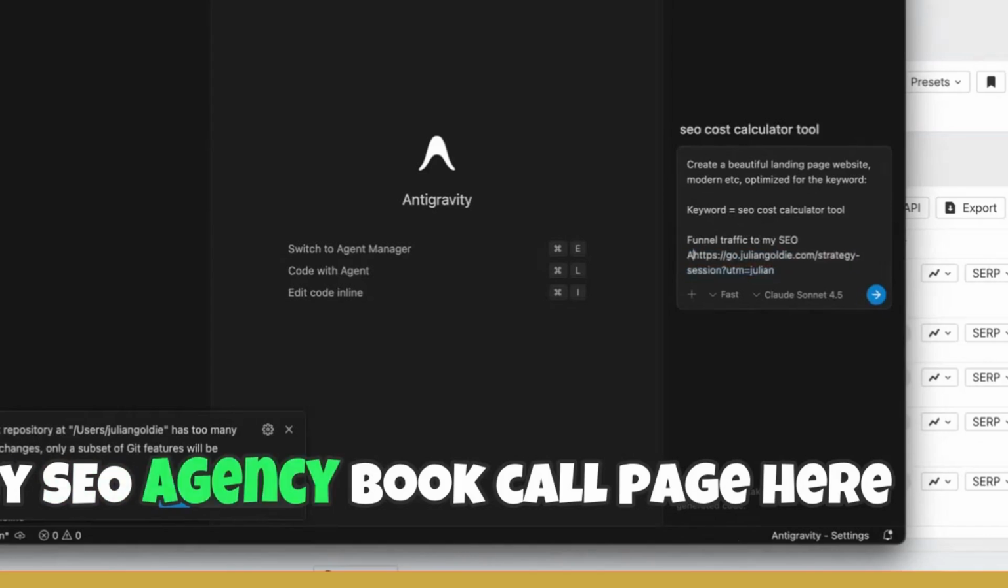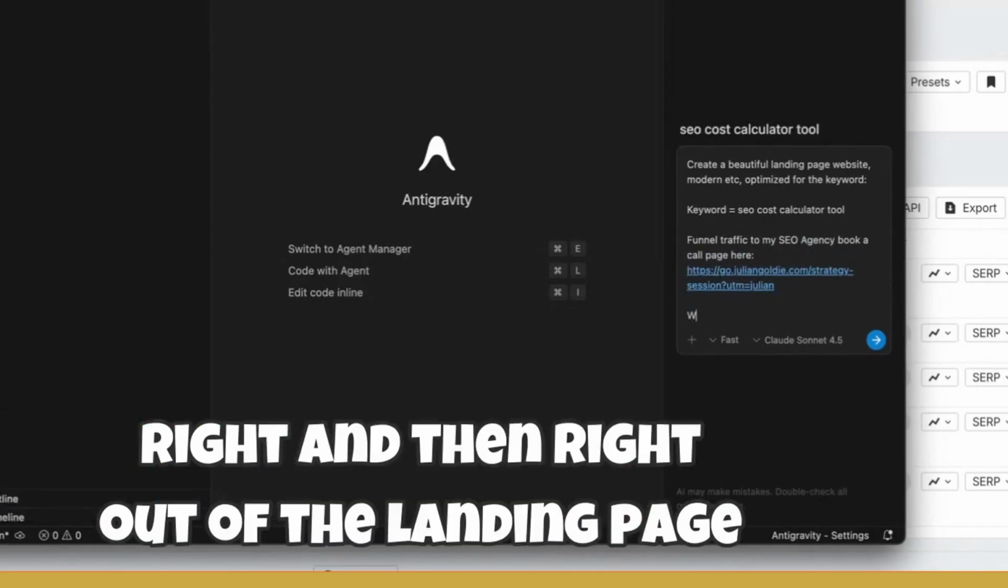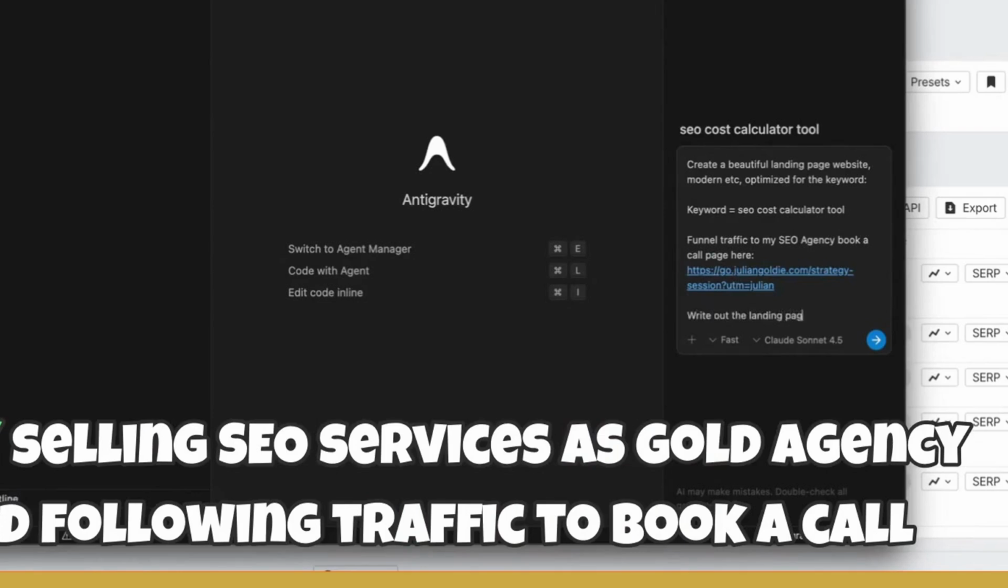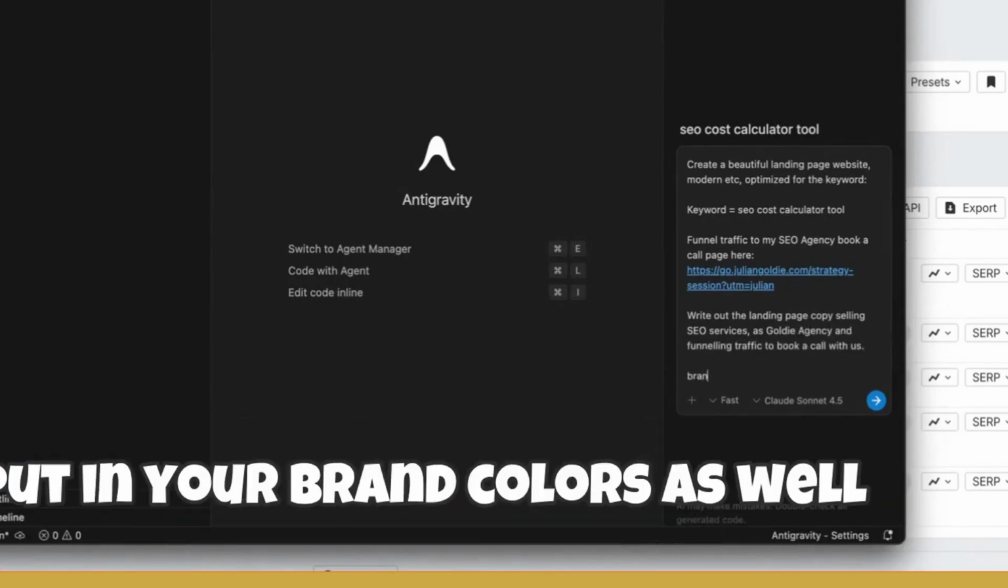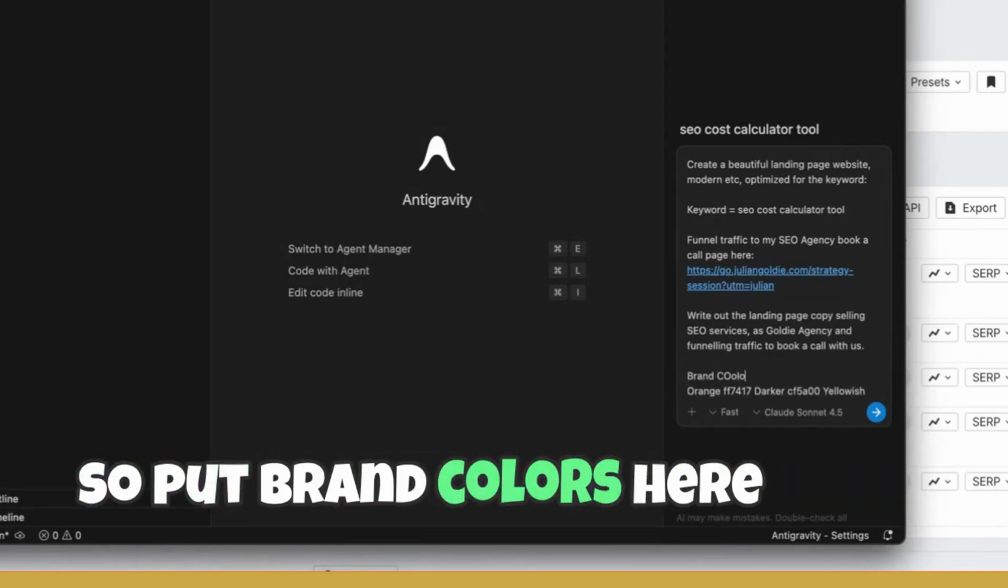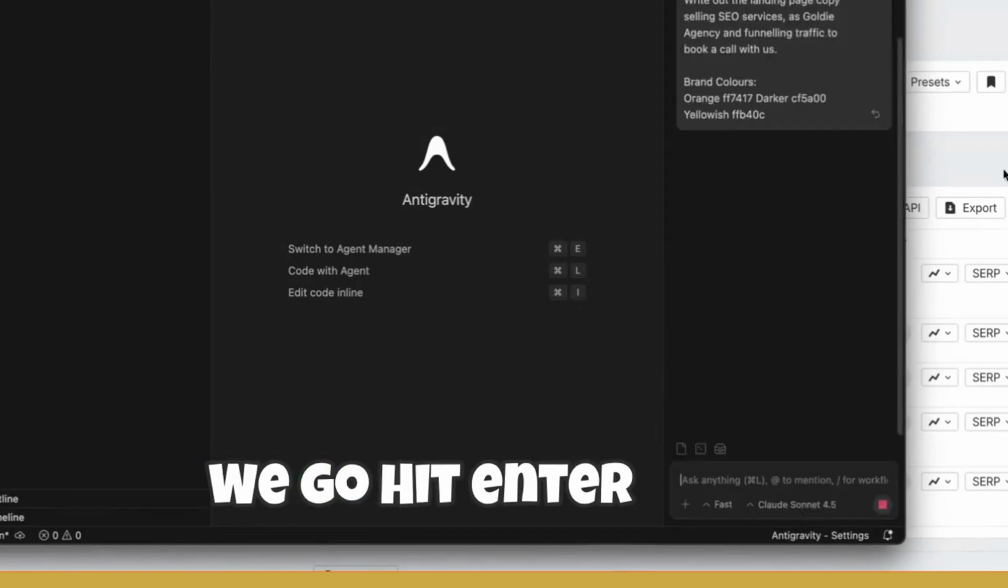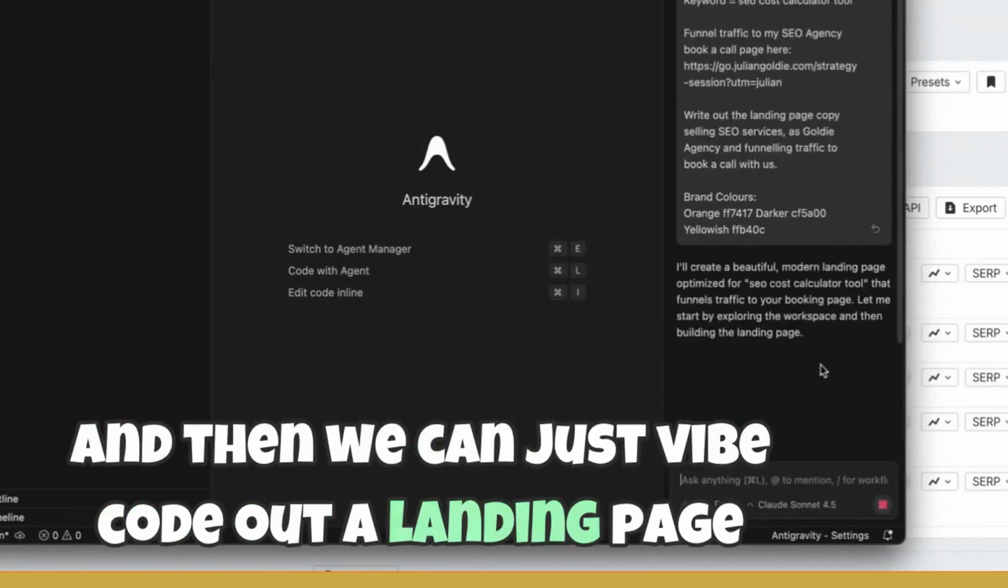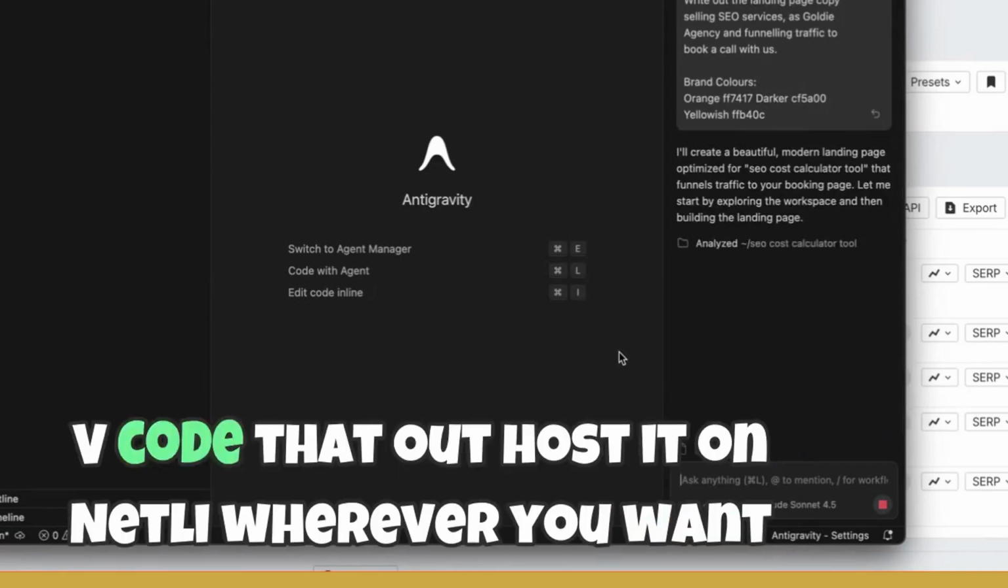My SEO agency book a call page here, right? And then write out the landing page copy, selling SEO services as Goldie Agency and funneling traffic to book a call. That's right. And then what you can actually do is put in your brand colors as well. So I'm going to just write that there. There's our brand colors. So put brand colors here. There we go. Hit enter. And then we can just vibe code out a landing page or microsite pretty quickly. Vibe code that out, host it on Netlify wherever you want.